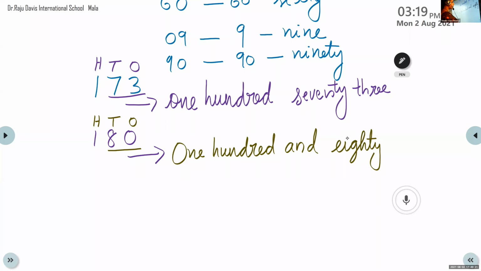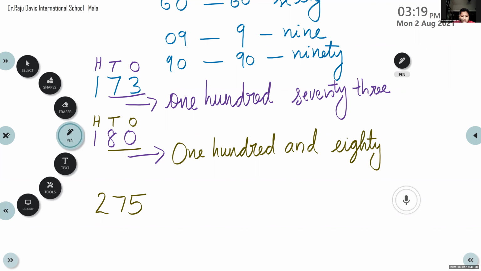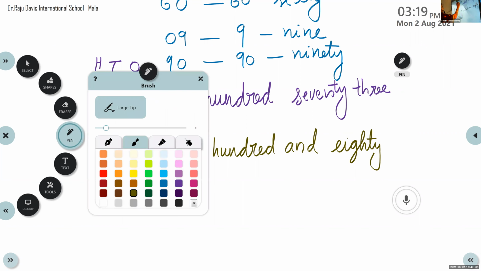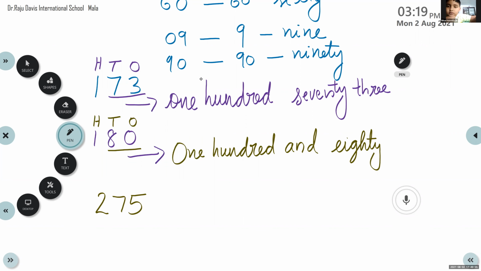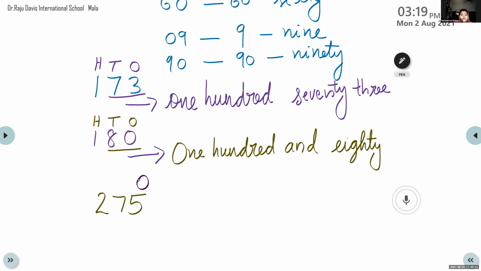Please unmute and tell me the next one. Mohammed Rishan, the number is 275. Tell me the number name. You can see at the ones place the digit is 5, at the tens place 7, at the hundreds place 2.